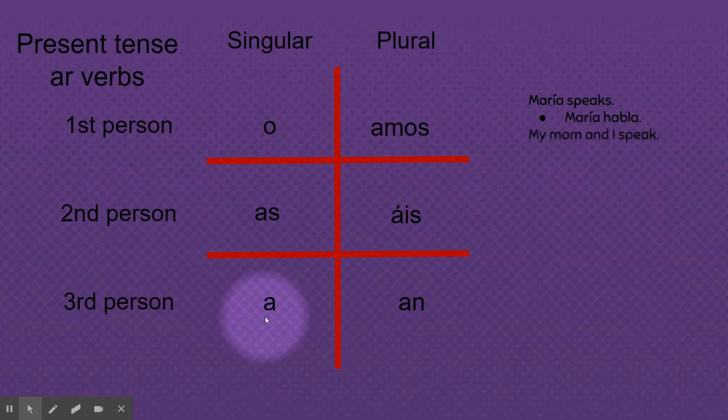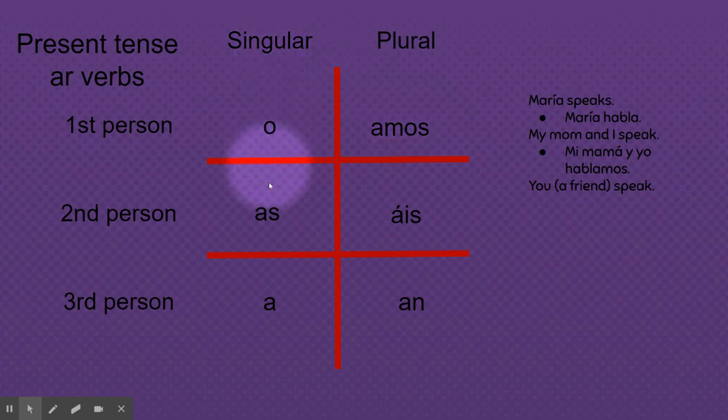My mom and I speak are two people. We're on the plural side. So then you ask yourself, am I included in the group? Since it's my mom and I, I am included. Hablamos. You're speaking to a friend. You're speaking to someone your own age. It's one person, singular, and I'm speaking to the person. This is the tú form needed, and it's tú hablas. I speak. I'm one person, and I'm talking about myself. Yo hablo.